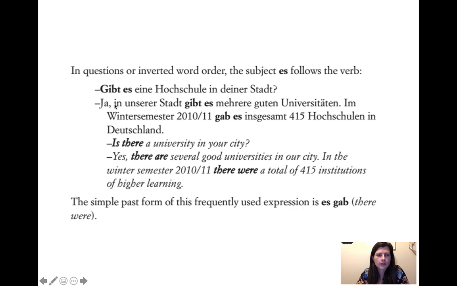That's fine. Ja, in unserer Stadt gibt es mehrere gute Universitäten. Im Wintersemester 2010-2011 gab es insgesamt 415 Hochschulen in Deutschland. So in our city there are several good universities. And then there were, es gab, so that's the simple past form. Es gab, there were. It's an irregular simple past form. We can get to all the irregulars of the simple past forms.